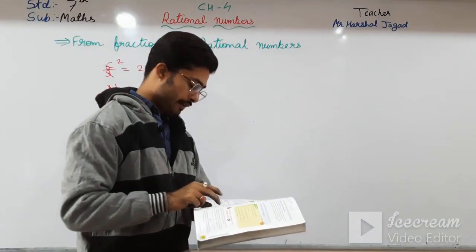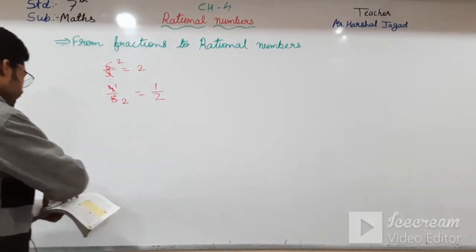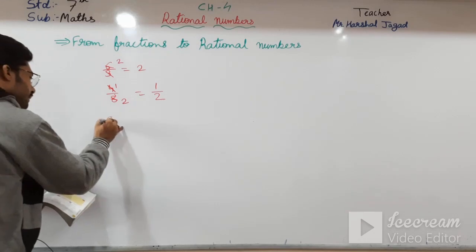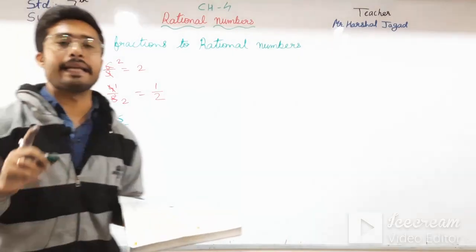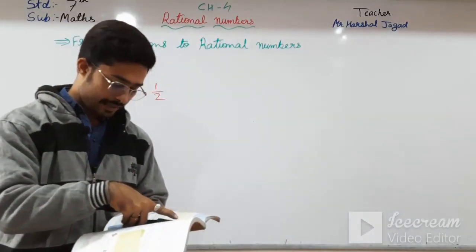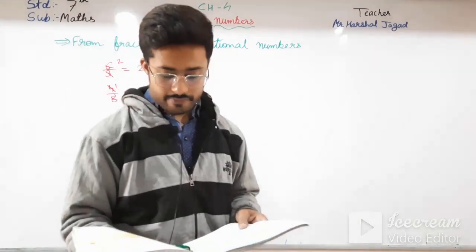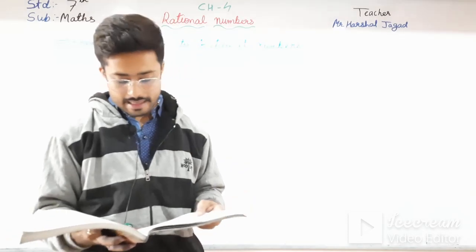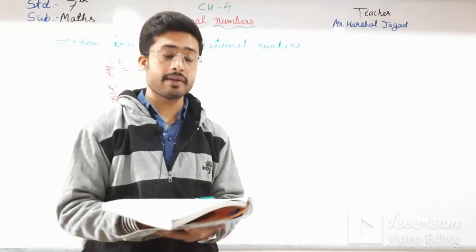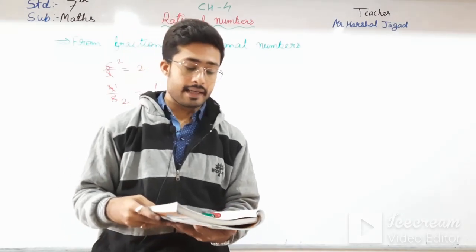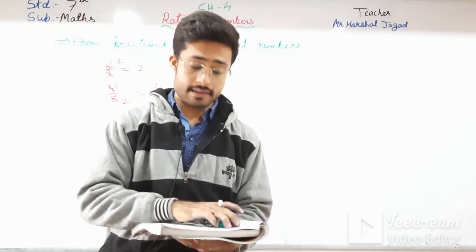Okay students, when we divide minus 15 by 4, then it is also not an integer. So observe that when an integer is divided by another integer, we do not always get an integer as the answer. Sometimes we get a fraction, and at other times we get a fraction with a negative sign. The system in which such numbers are included is called the rational number system.